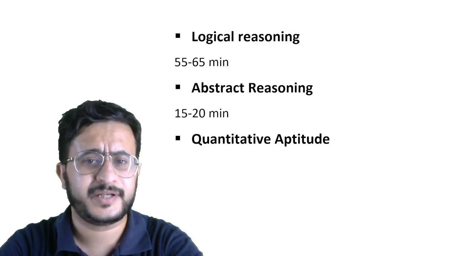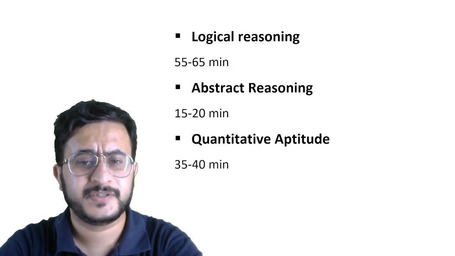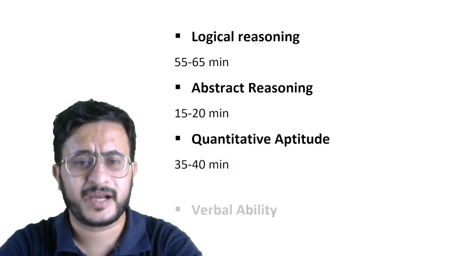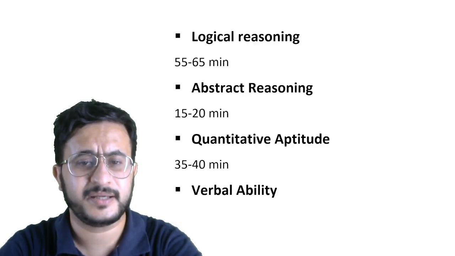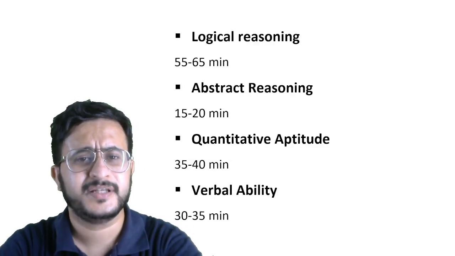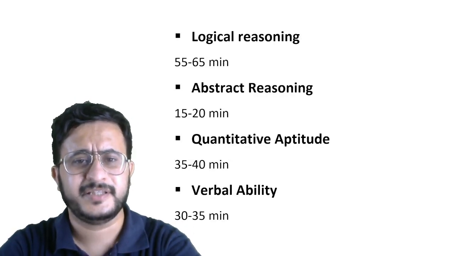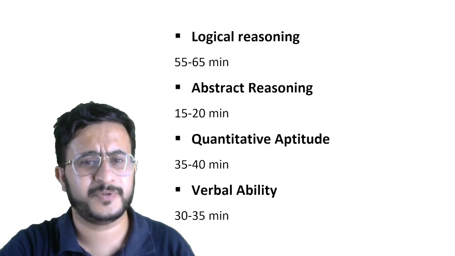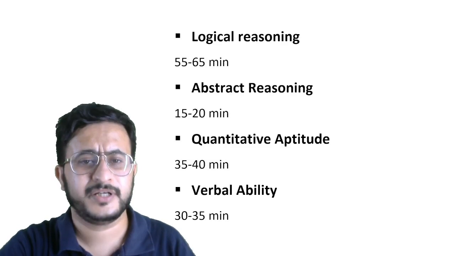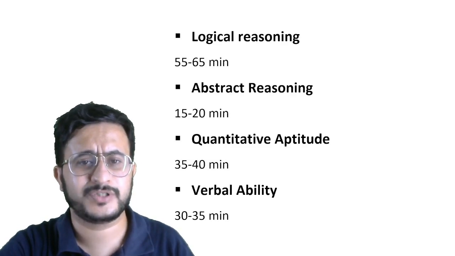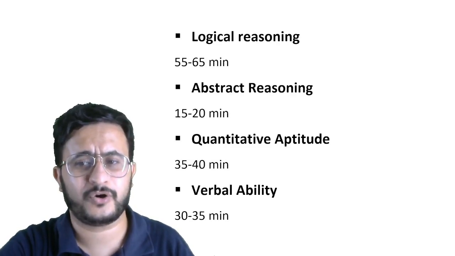Quantitative aptitude, the time of this section should be 35 to 40 minutes. And verbal ability section, the time given to this section should be 30 to 35 minutes. These timings might change from person to person, but this is, as per my opinion, the ideal time if you are targeting an equal score, a balanced score in all the sections.